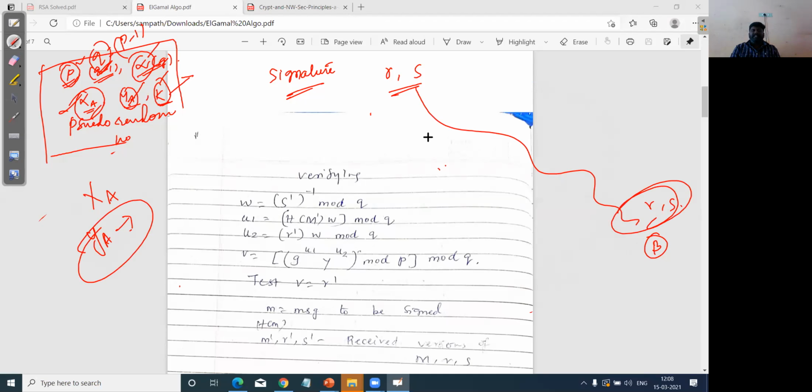So based on this information, the p value, q value, alpha value, and then the y value, followed by the message value or hash message value, and followed by what else? Y, yes, I already mentioned it, and alpha, yes. Okay. So based on these values, followed by this r and s value, the verification will be carried out at the receiver end.